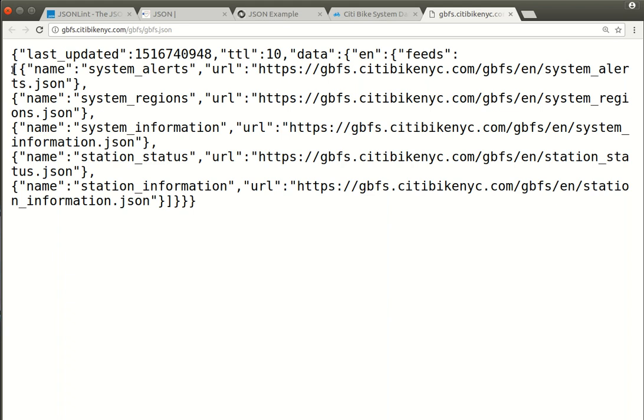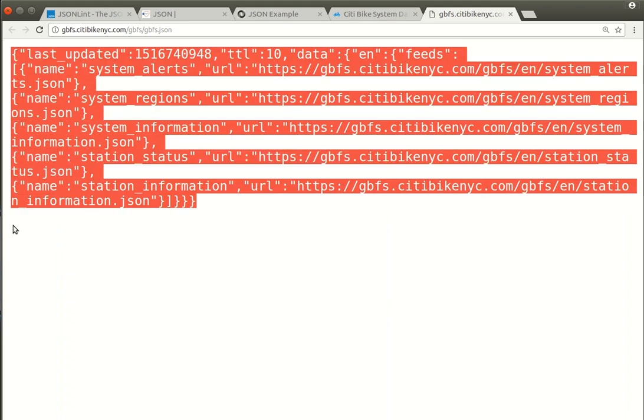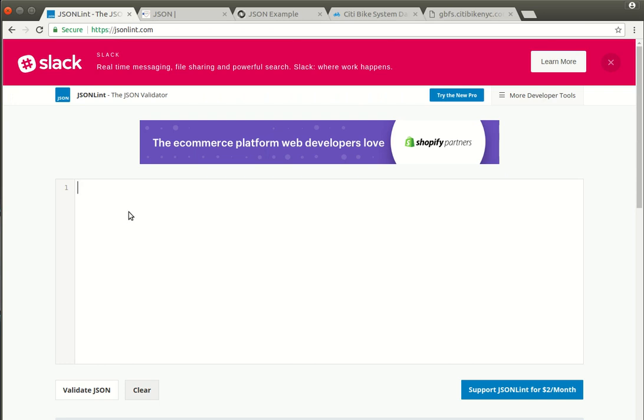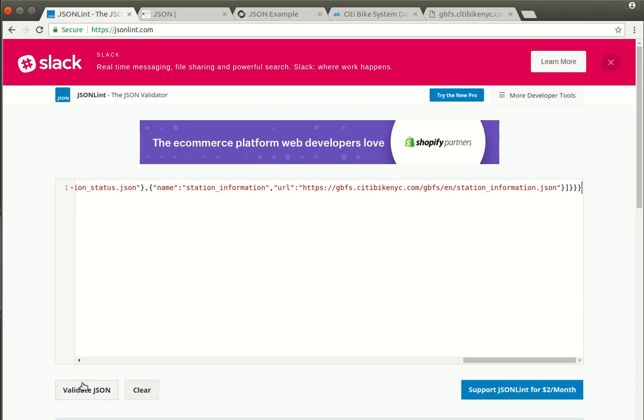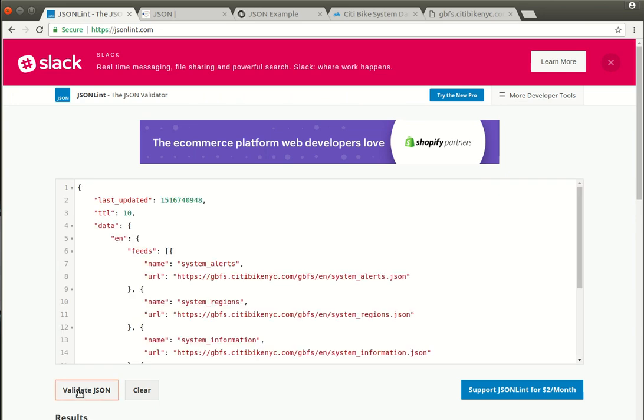It's one of the reasons why we have things like JSON lint. So I'm going to just copy this. I'm literally just highlighting it in my browser, using Control or Apple C, and I'm going to move over to JSON lint here, which you can find at jsonlint.com. I'm going to paste it in, and when I click validate JSON, one of the nice things it's going to do is format this for me, so it's much more readable.